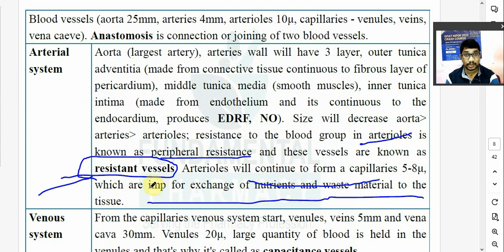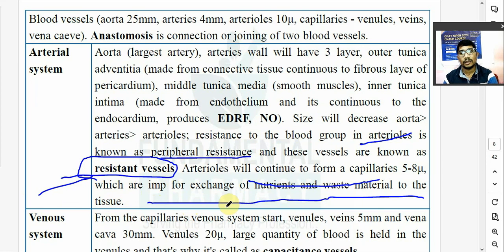The aorta is the largest artery, then arteries, arterioles, and capillaries. Finally, capillaries supply blood, nutrition and oxygen to the tissue. That's why arterioles are known as resistance blood vessels.